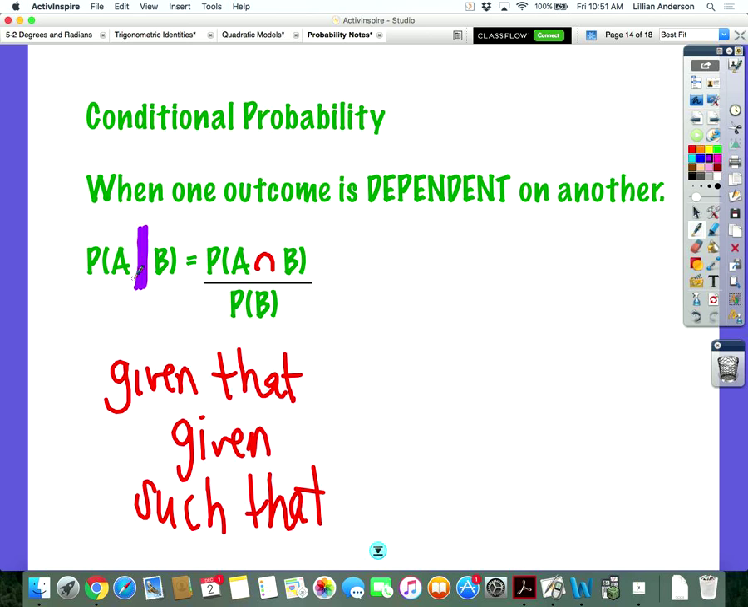And so the wording that could be in the problem is "given" or "such that." All those things indicate conditional probability if the notation is not already given for you.